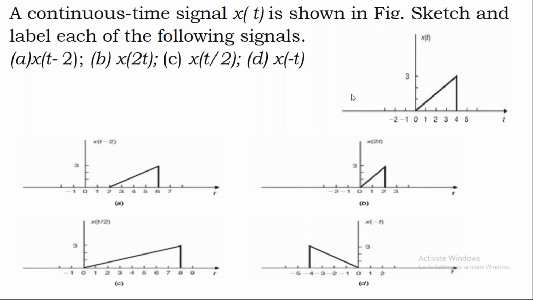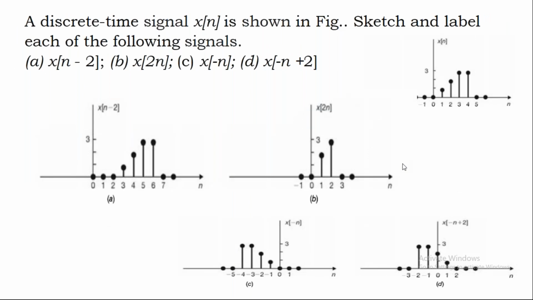Now we'll go for the next example. Now see this next example. In this example, we are not considering the continuous time signal. We are considering a discrete time signal. Now try to understand the discrete signal and continuous signal. Discrete time signal is one which will not exist for all the instants of time. It will exist only at some specific instants of time.